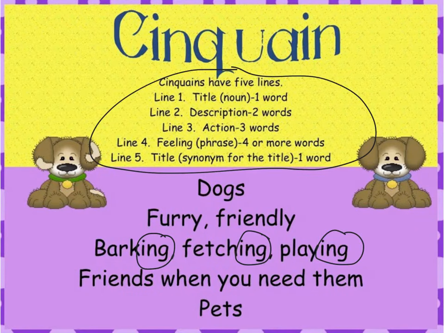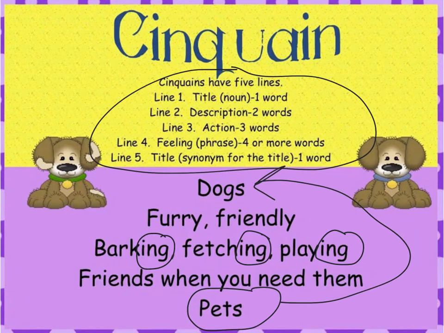Line 4 is a phrase of just 4 words, 4 or maybe 5. You want to keep it short. Friends when you need them. That is how you feel towards your dog. That is something that gives more information about dogs. Finally, the last word should be a synonym, or a word that means something similar to your subject. So they chose pets. So if we read this poem fully without me stopping to describe each line, it would say: dogs, furry, friendly, barking, fetching, playing, friends when you need them, pets.